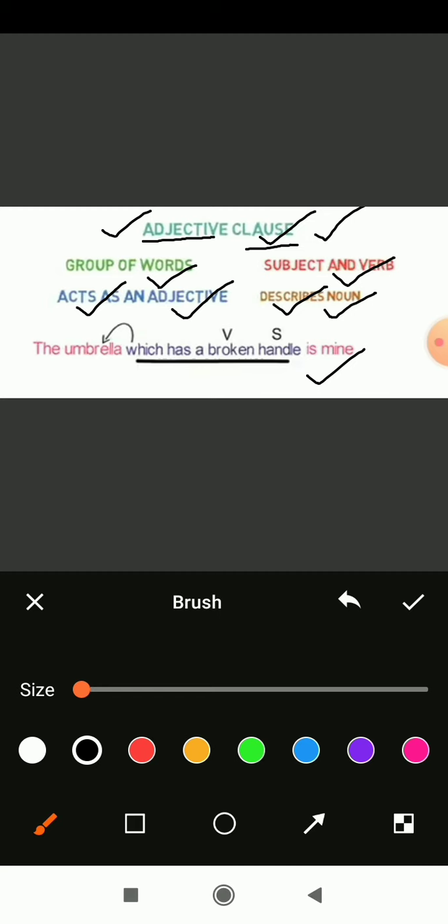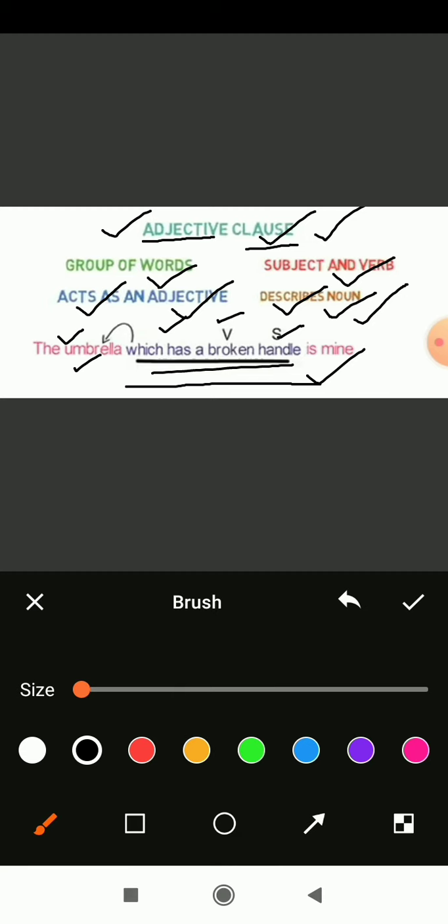Can you guess which is the most important phrase in this sentence? See, which has a broken handle comes out in a loud manner. So the whole introduction about the umbrella is given in this clause, which has a broken handle. Broken is a verb, yes. Handle is a subject. So this clause is defining, describing this umbrella. What is umbrella? Umbrella is a noun. So what we have read, that an adjective clause describes the noun. It describes the noun here.